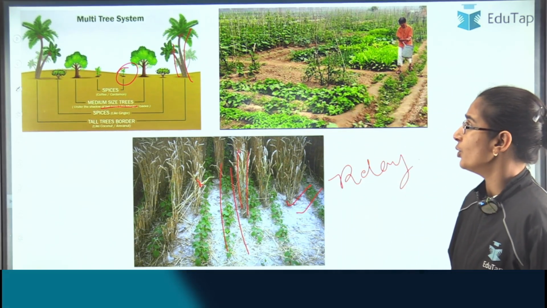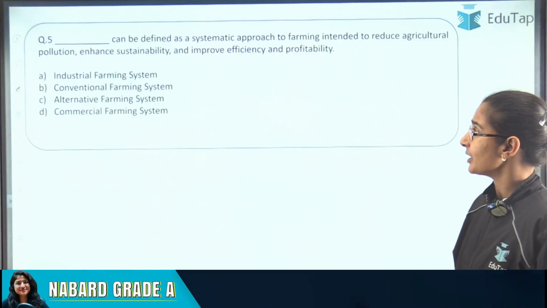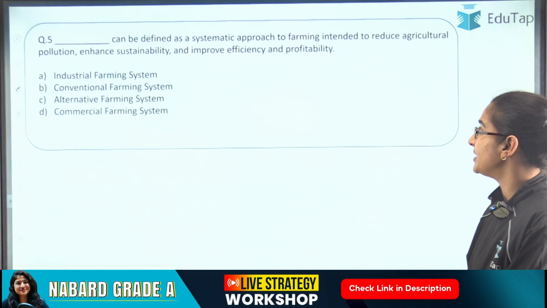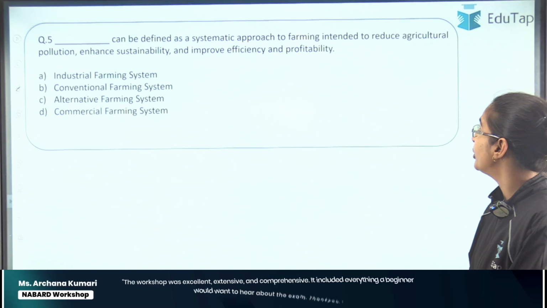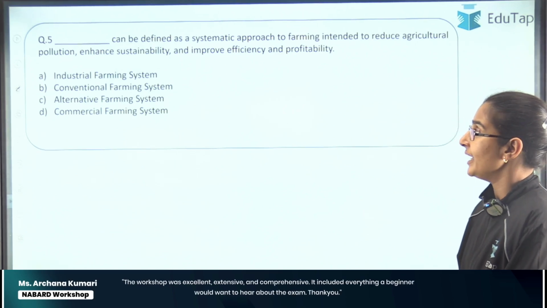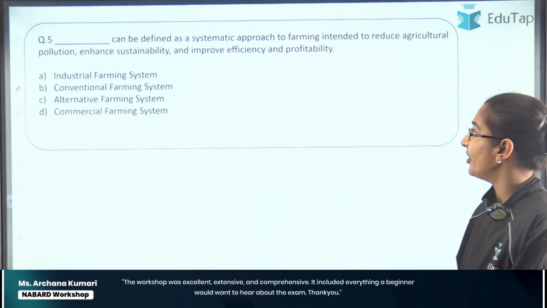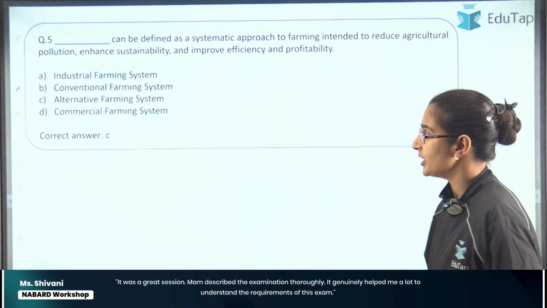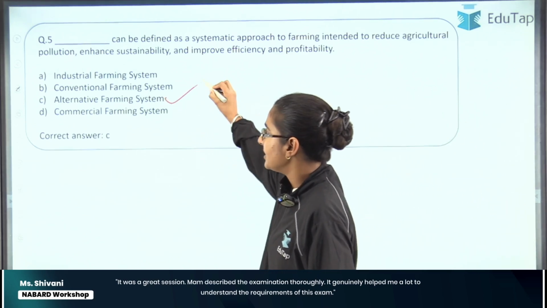All right, now let's move to the next question. It says that the dash can be defined as a systematic approach to farming intended to reduce agriculture pollution, enhance sustainability, and improve efficiency and profitability. So the correct answer here is option C, alternative farming system.